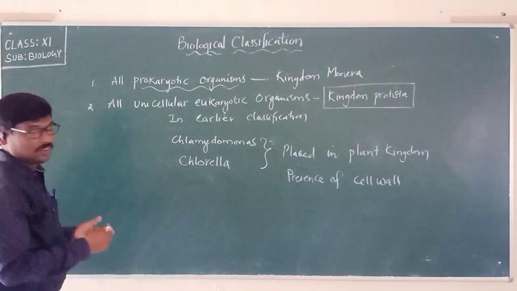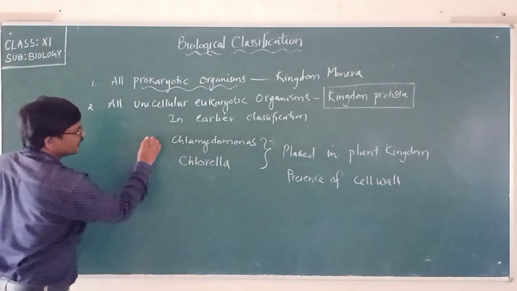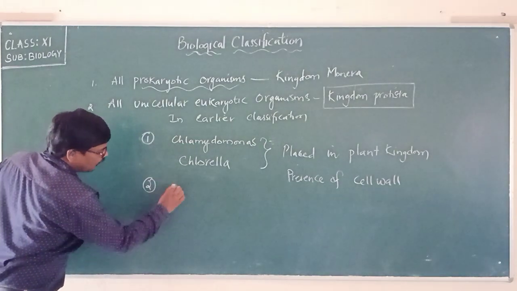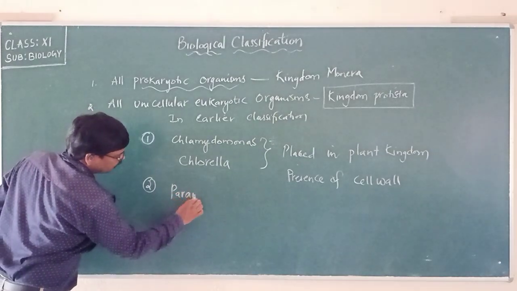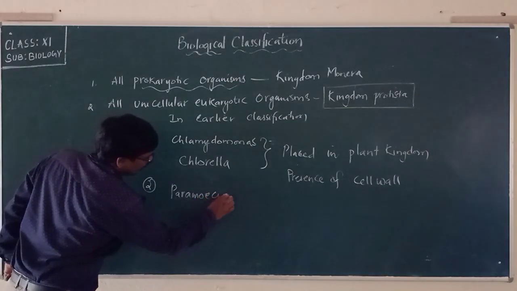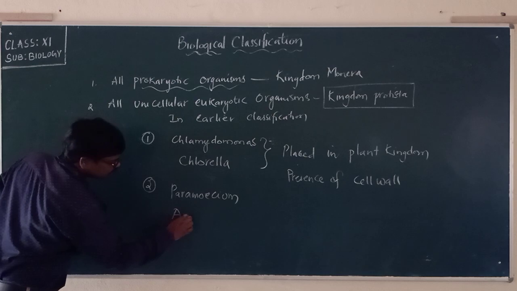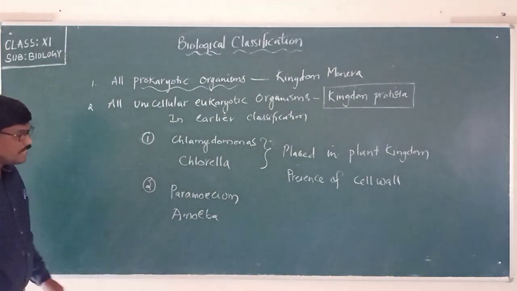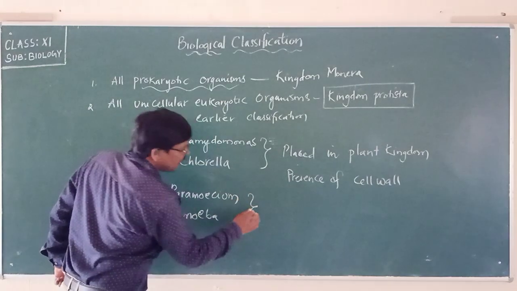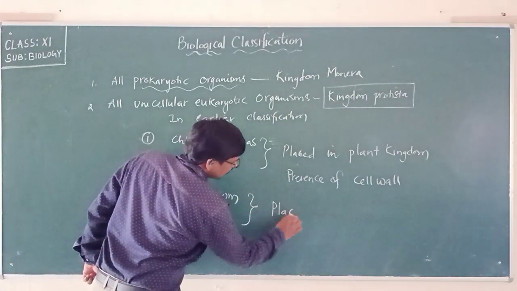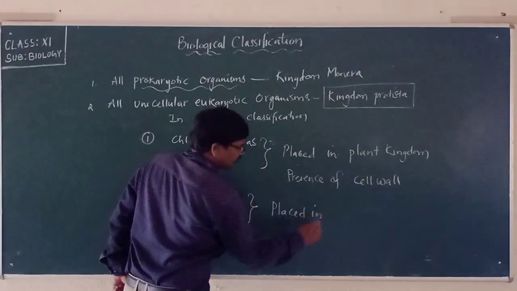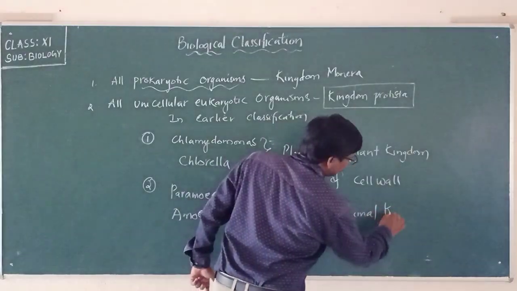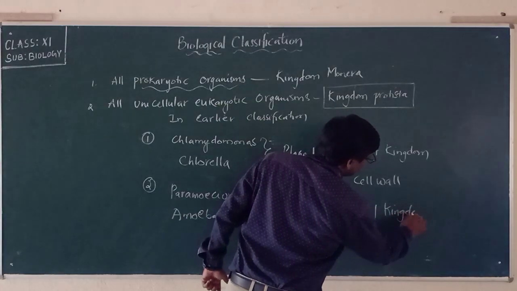In the same way, for the second point, organisms like Paramecium and Amoeba were placed in the animal kingdom.